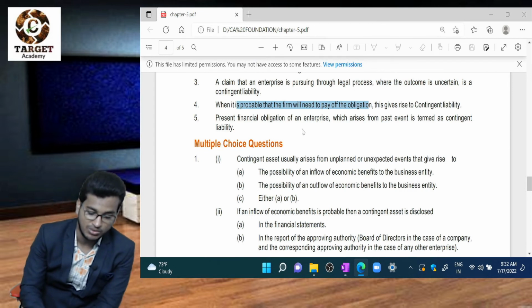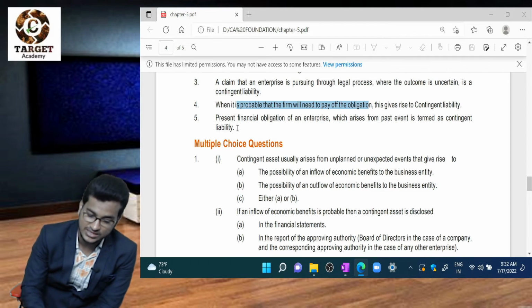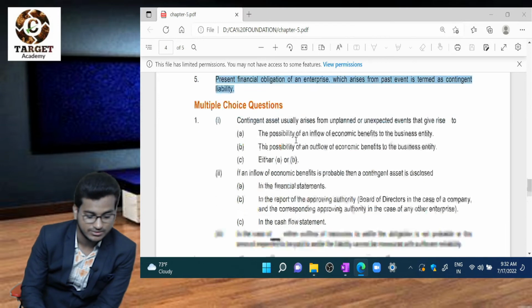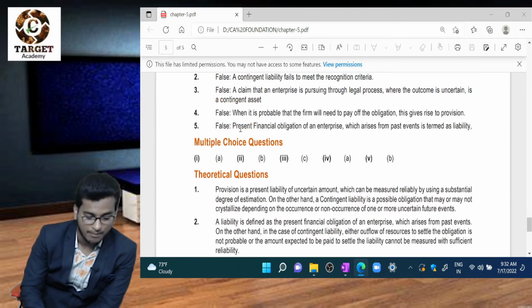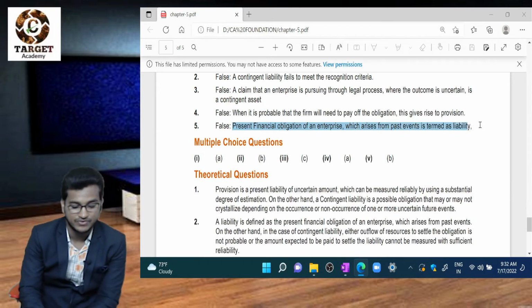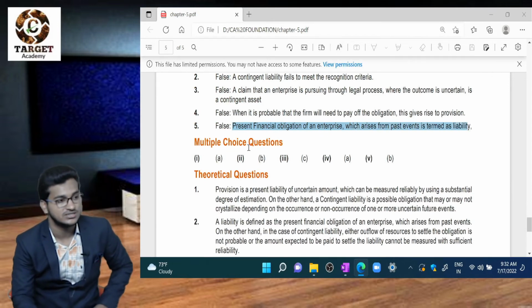Present financial obligation of an enterprise which arises from a past event is termed as contingent liabilities. No, this is called liability. Yes, a present obligation that arises from past events is liability. That is possible obligation.